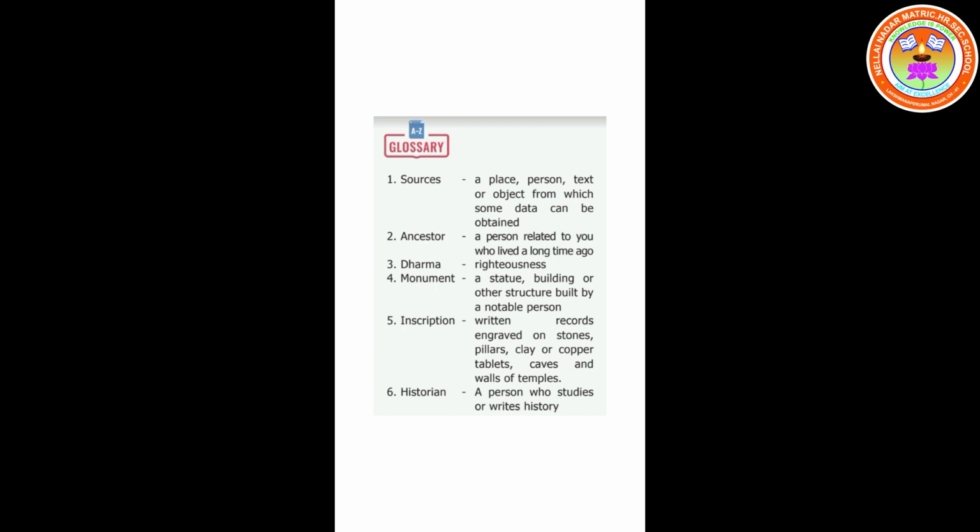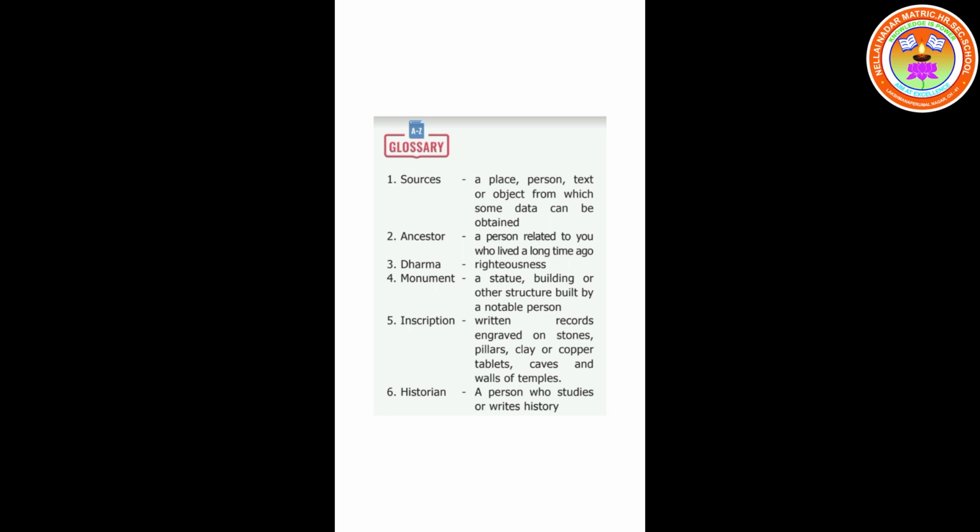Next one is dharma. Dharma means righteousness, that is the path followed by King Ashoka. Next one is monument. Monument means a statue, building or other structure built by a notable person. For example, Sanchi Stupa built by Ashoka. It's a monument.